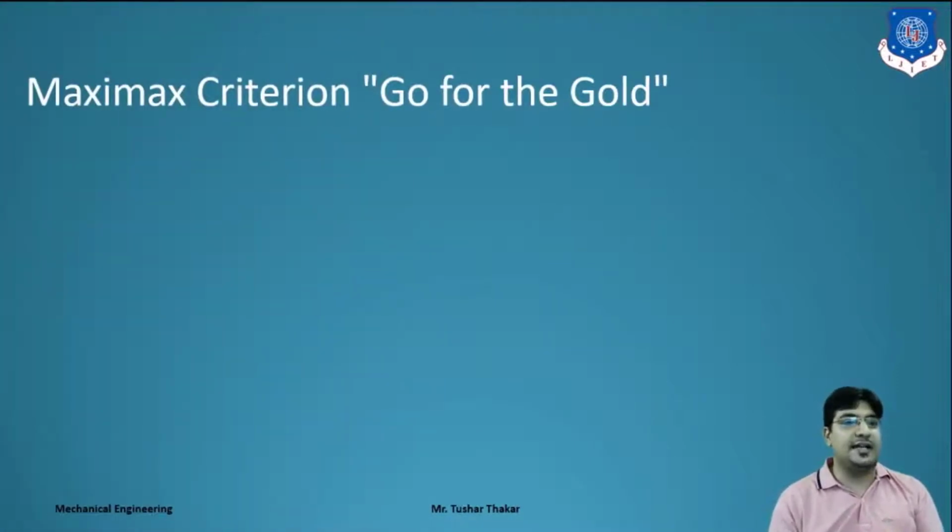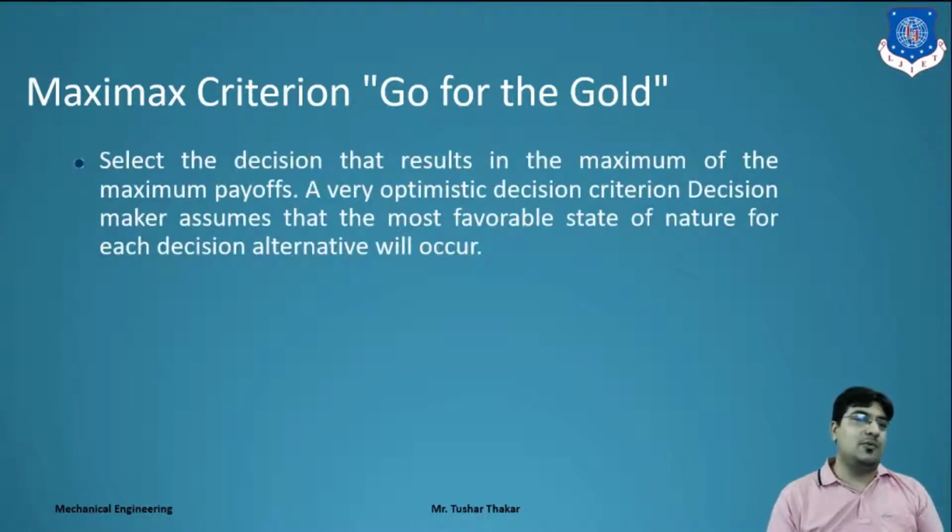First criterion, that is the Maximax criterion, means go for gold, right? In the Maximax criterion, select the decision that results in the maximum of the maximum payoff. Means you have to find the maximum outcome. Clear? That is a very optimistic decision criterion: the decision maker assumes that the most favorable state of nature for each decision alternative will occur.